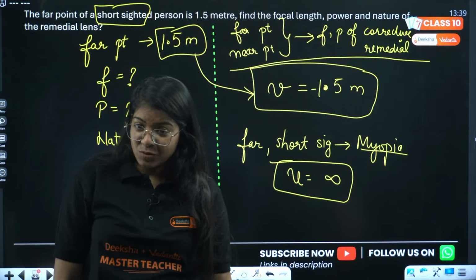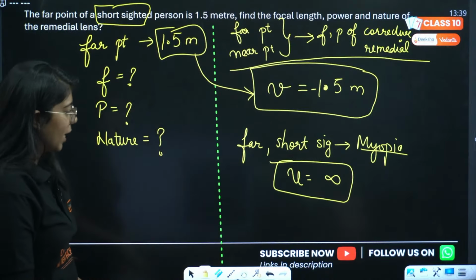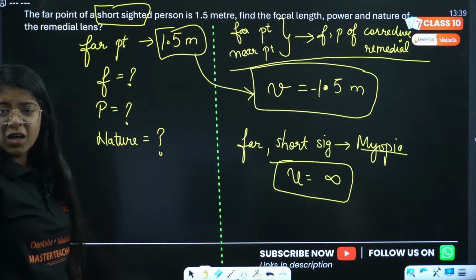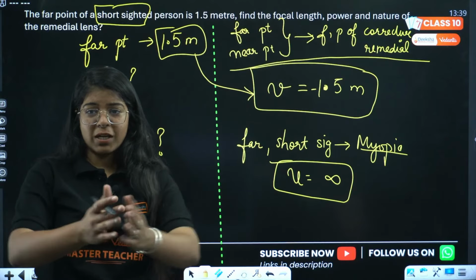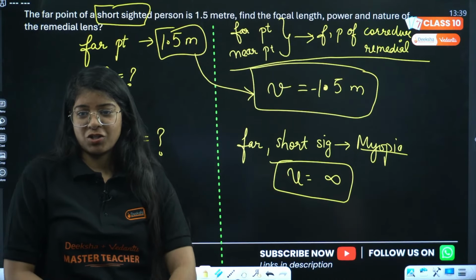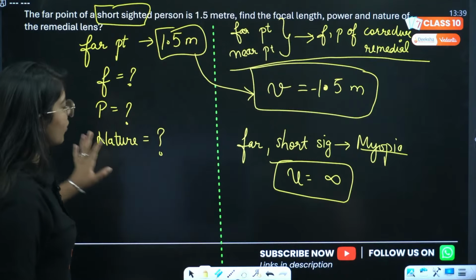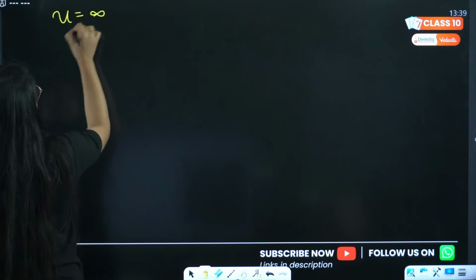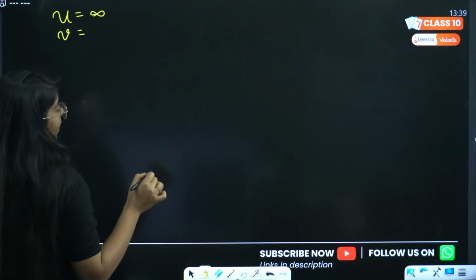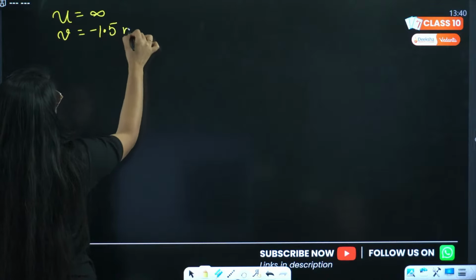Focal length is minus 1.5 meter. Good afternoon. Okay, let us solve this, right? Which has most focal length? What are the options? Great. Now you have V. U is infinity, V is minus 1.5 meters.